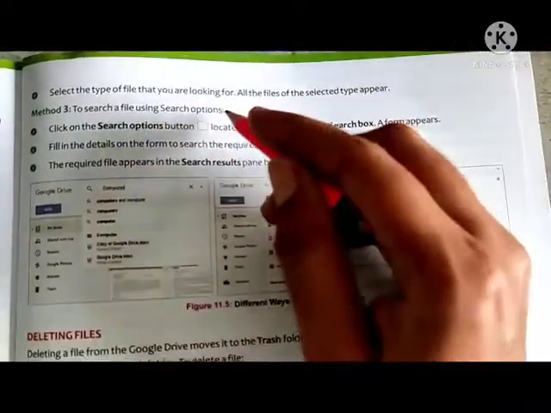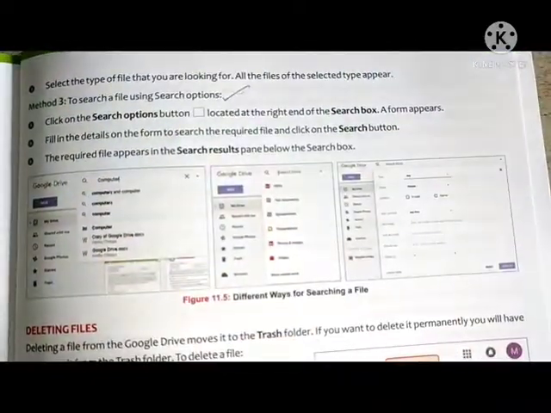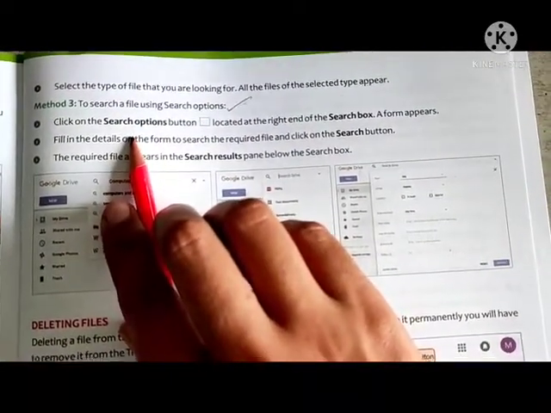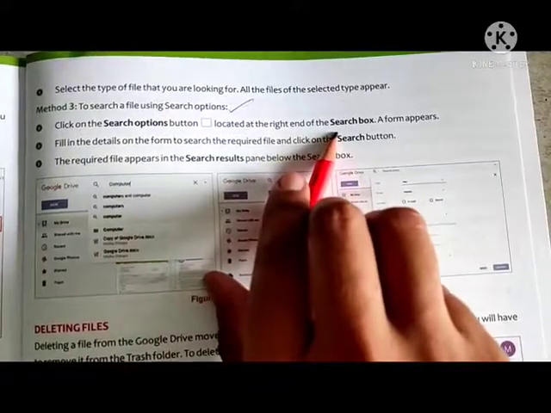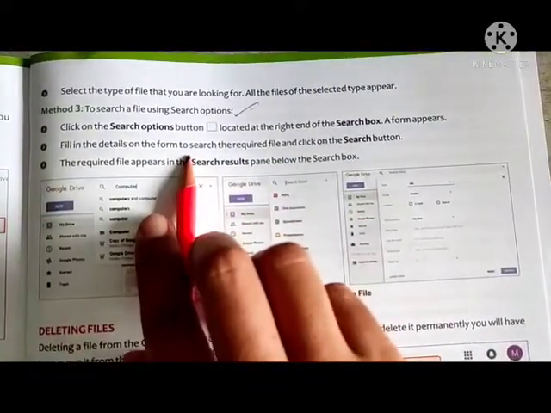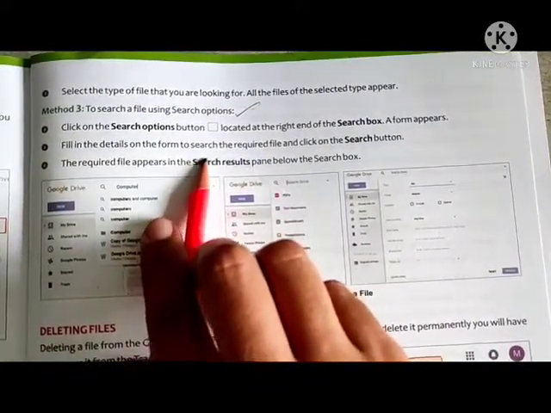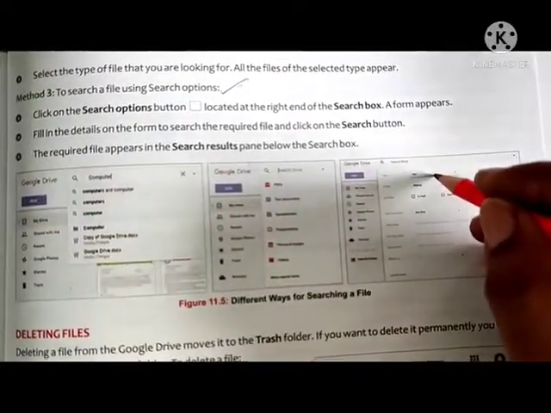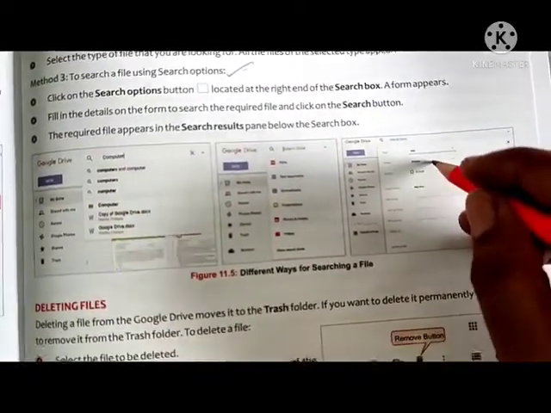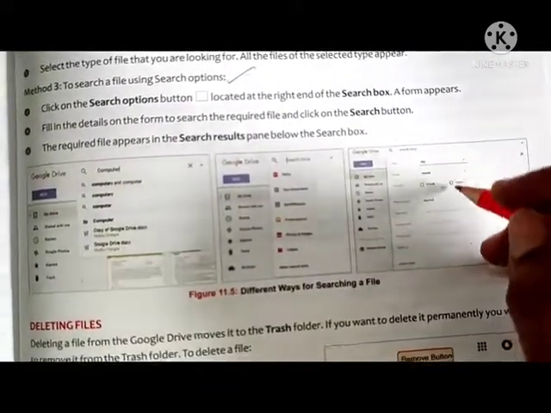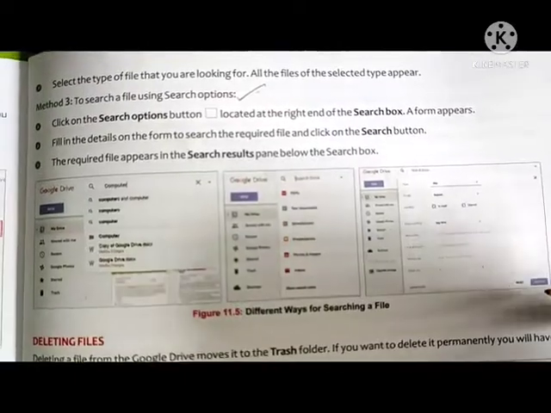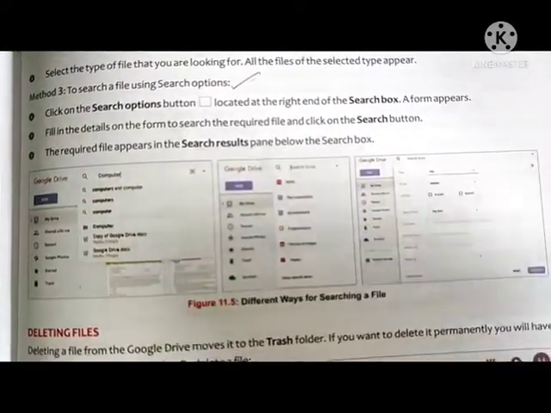Third method is to search a file using search options. Click on the search options button, that is on the right-hand side of the search box. Then fill in the required details on the form. Like this, we have to enter the type, any, then owner, anyone. We have to enter the details according to the file that we want to search, then click on search. According to that, results are shown.